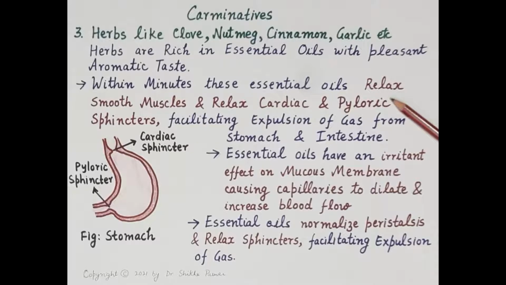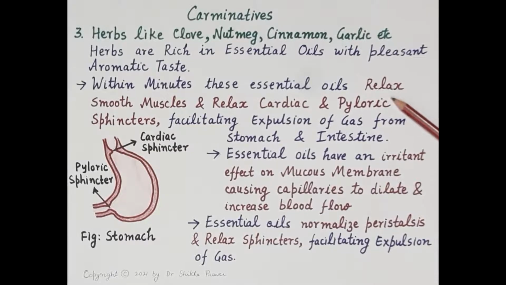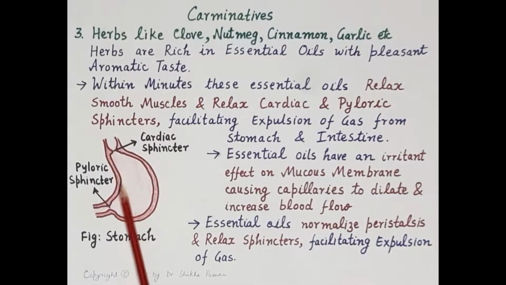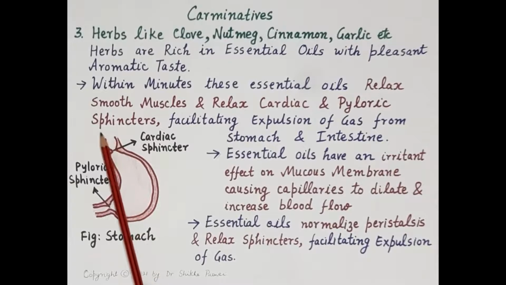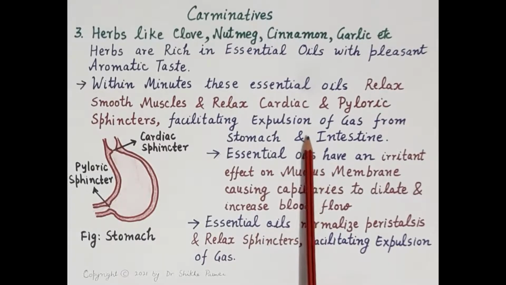Now within minutes, these essential oils which are found in the herbs relax smooth muscles and they also relax cardiac and pyloric sphincters. Now this relaxation of the cardiac sphincter helps in the removal of gas as belching, whereas relaxation of the pyloric sphincter helps in the removal of gas as flatulence. So these essential oils facilitate expulsion of gas from stomach and intestine.